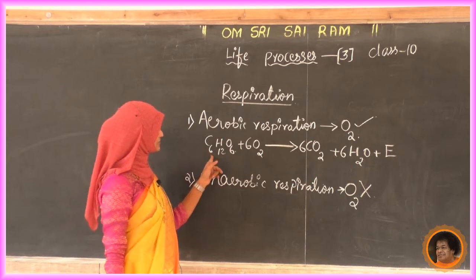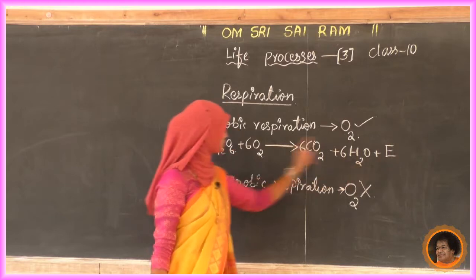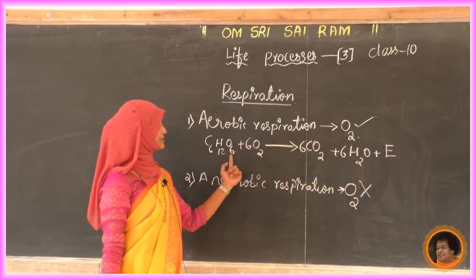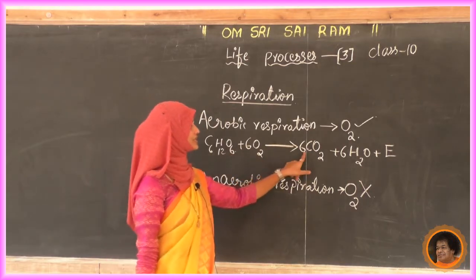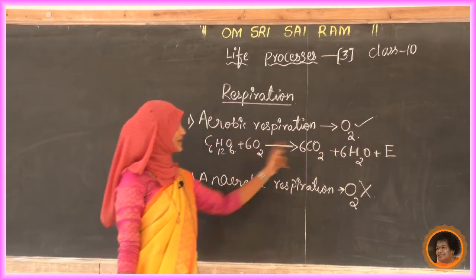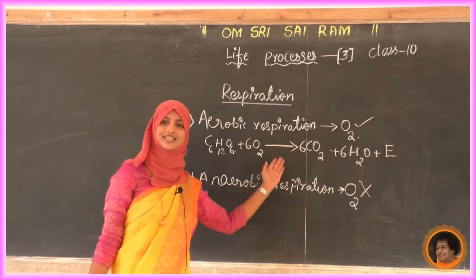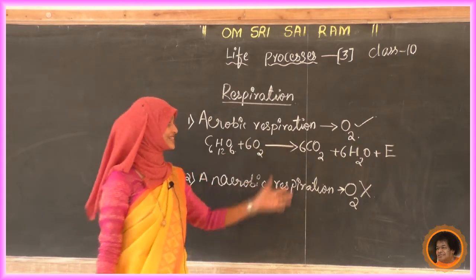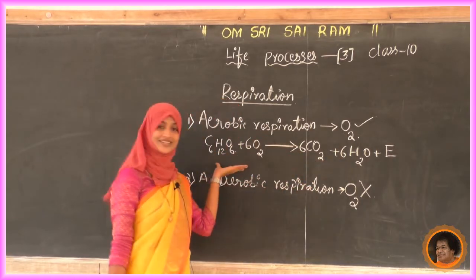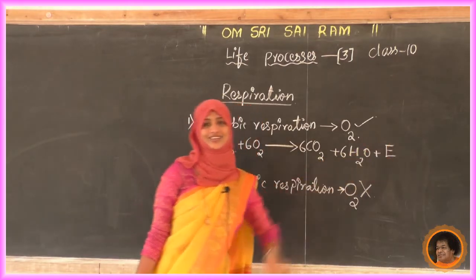How many is 6? Carbon 6 here. Hydrogen, 12 here, we got 12. Oxygen here: 6 into 2 plus 6. Now here oxygen 6 into 2 and 6 oxygen here, balanced. So energy is a side product. Like photosynthesis, just remember, this is a reactant in photosynthesis and this is a product in photosynthesis. Just the opposite of that one, but extra is energy.